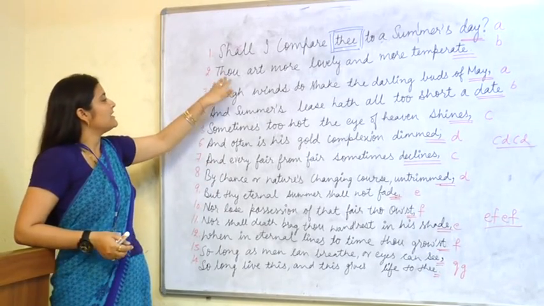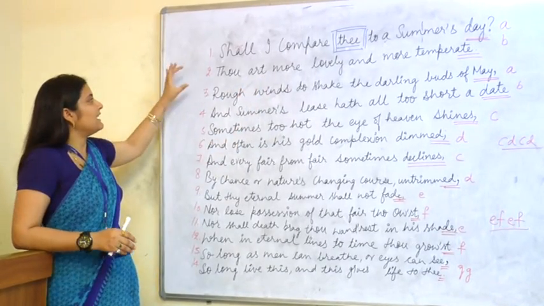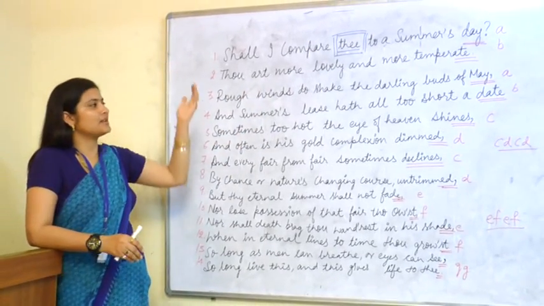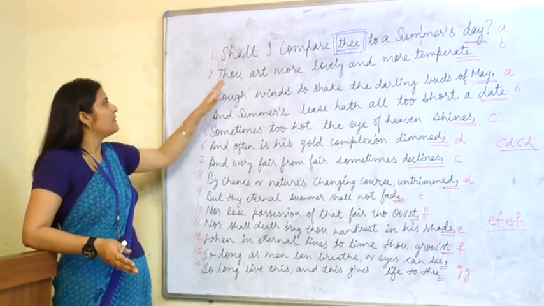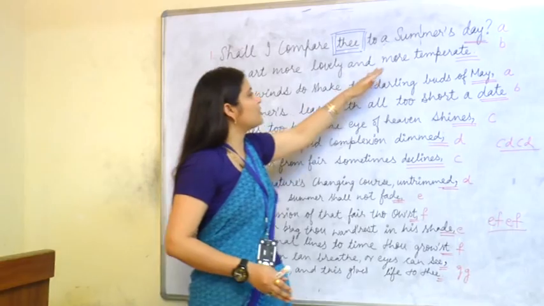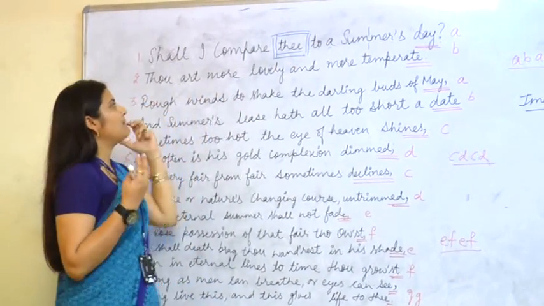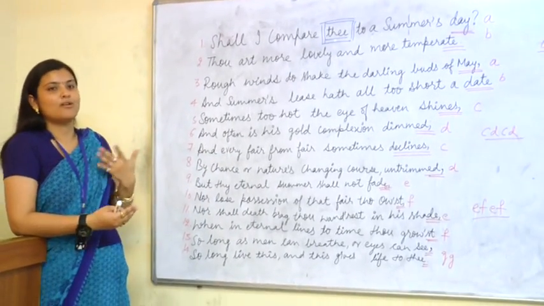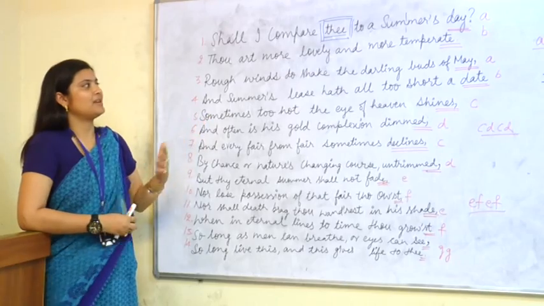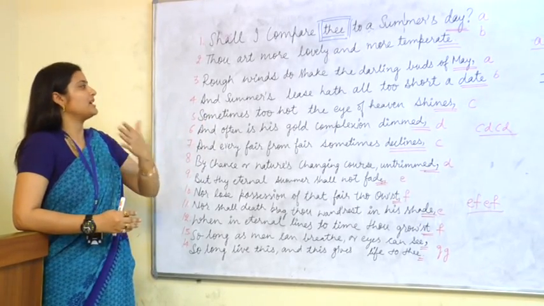And immediately he says, thou art more lovely and more temperate. In the second line, he is putting the answer to the immediate question and saying, no, I cannot compare. Why? Because thou art more lovely and more temperate. That person's comparison cannot be made with that summer's day. That person is more beautiful, more lovely, more temperate. That means the person is going to be there forever. His beauty is going to be there forever.